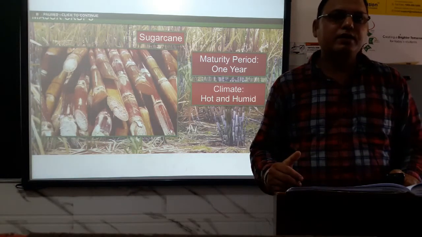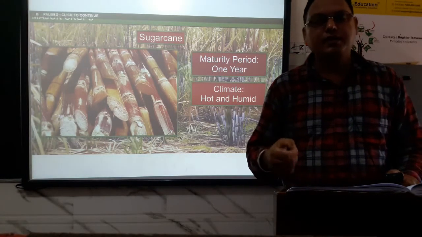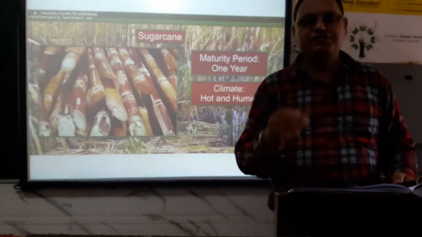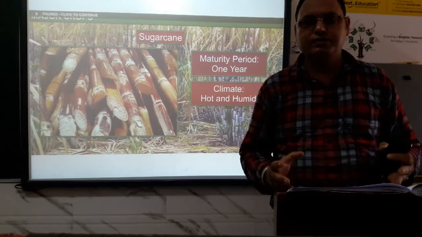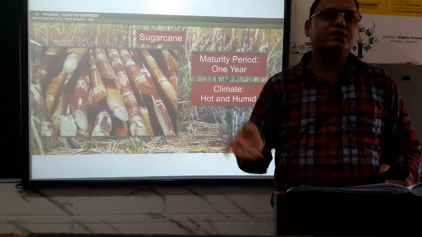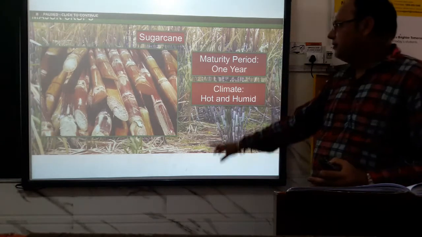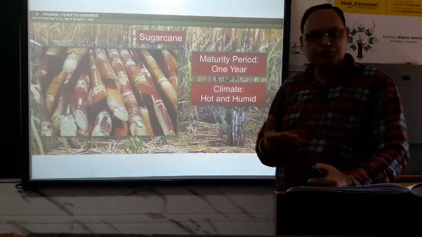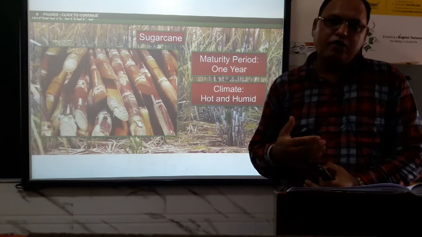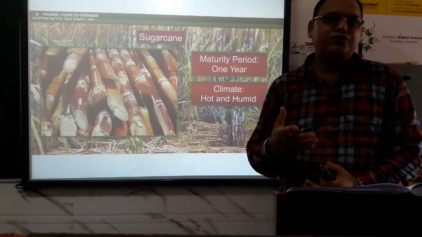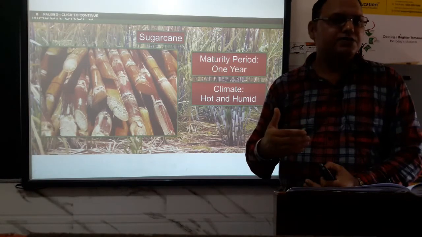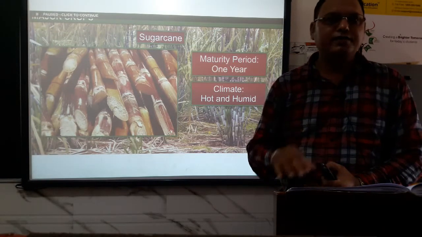That is also called a cash crop. What is a cash crop? Cash crops are those crops which are grown to earn the cash value of their produce. That is called a cash crop, also called a non-food crop, also called an industrial crop. Sugarcane, jute, tea, coffee, rubber, all these are non-food crops. Since they are directly used for industrial purposes, they are also called industrial crops.